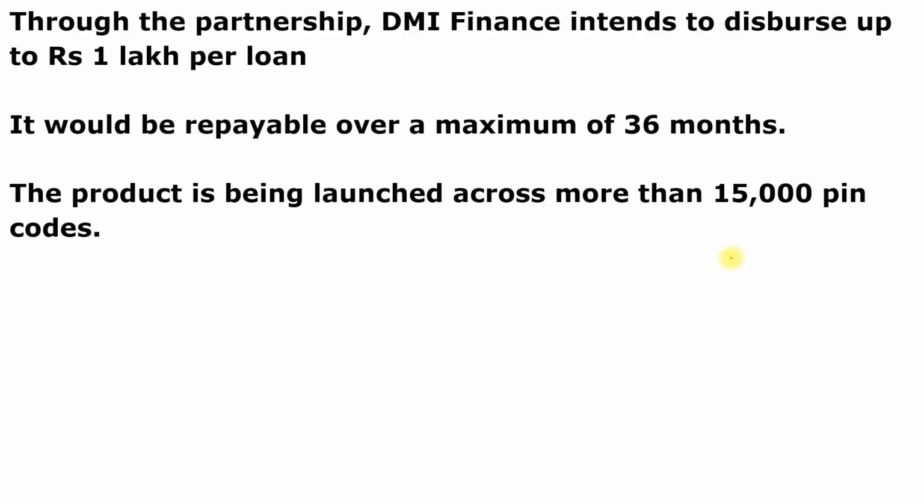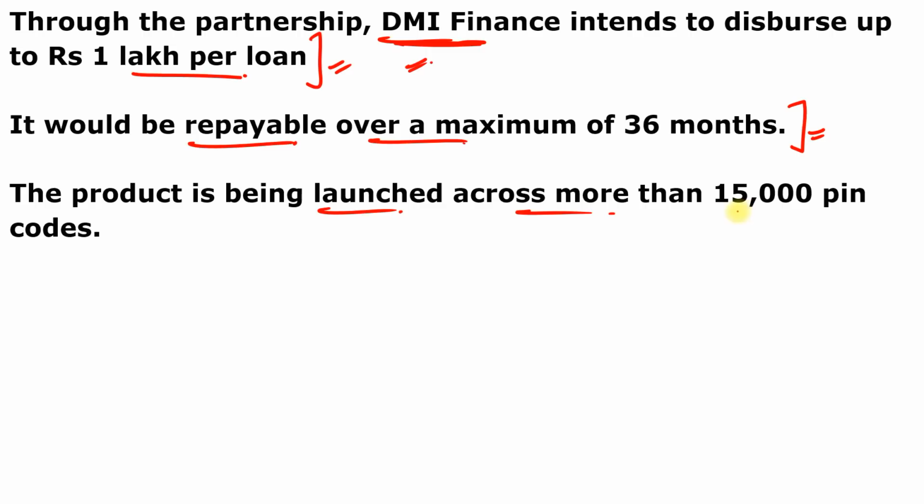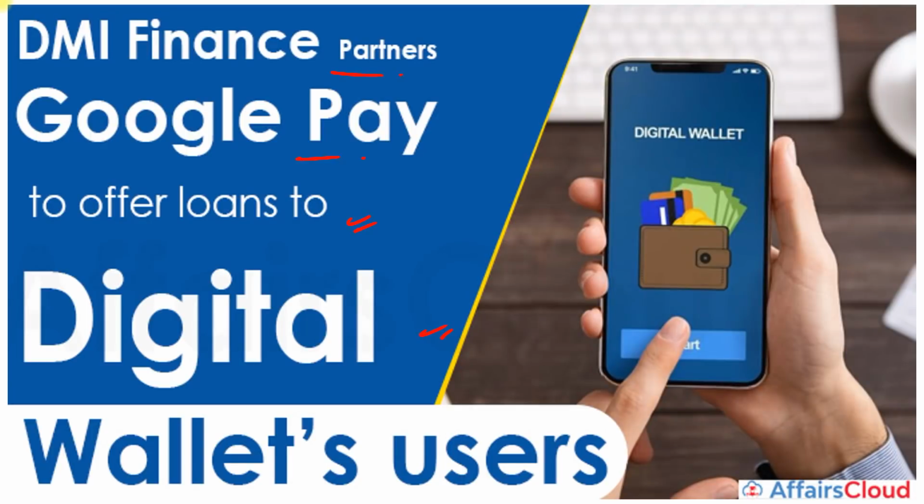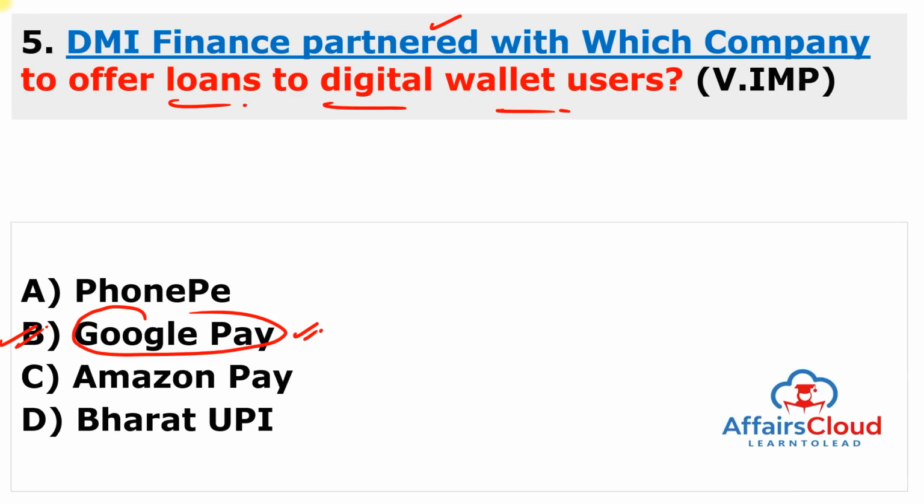So you can see here, DMI Finance partners with the Google Pay to offer loans to the digital wallet users. And through this partnership, DMI Finance intends to disperse up to rupees 1 lakh per loan. So the launch of the loan product will include the advantages of the digital loan dispersal process of DMI Finance and the Google Pay customer experience. And it will be repayable over a maximum period of 36 months. And the product is being launched across more than 15,000 PIN codes, and users who are eligible for the loan are pre-qualified using the criteria set by the DMI Finance. And the loan product is available for those eligible users through the Google Pay. It means only the Google Pay users can access this loan at the DMI Finance. So remember, this is very important, especially for the banking students.